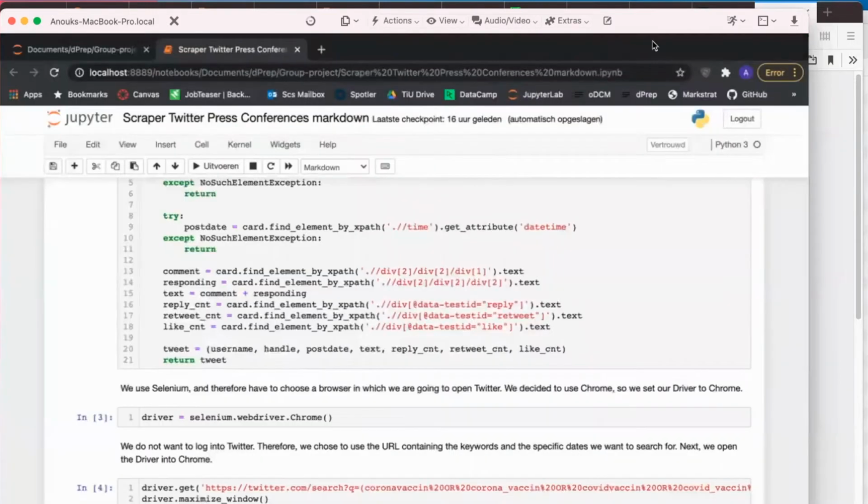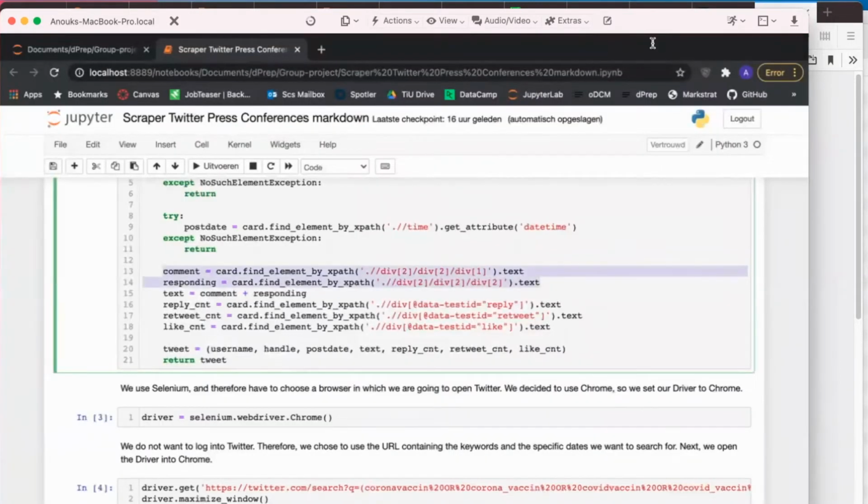Yes, so that's the part that's happening there at the comment: that whole part is about the tweet text that's actually tweeted by the person. And the responding variable is the part of the article and the preview text. So in order to get rid of that article and that link in the preview text, we thought we could just, for example, delete that responding variable and only take the comment variable.